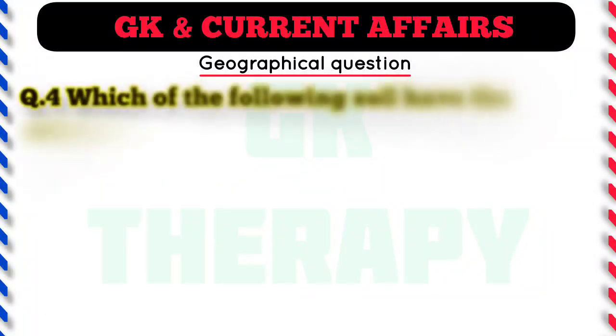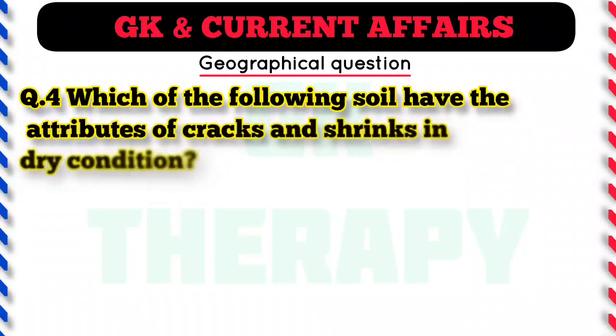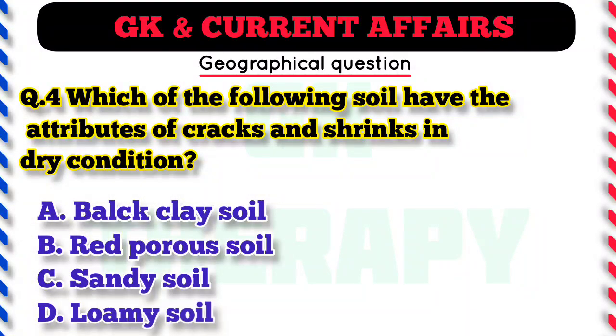Question number 4. Which of the following soil have the attributes of cracks and shrinks in dry condition? A. Black clay soil, B. Red porous soil, C. Sandy soil, D. Loamy soil.